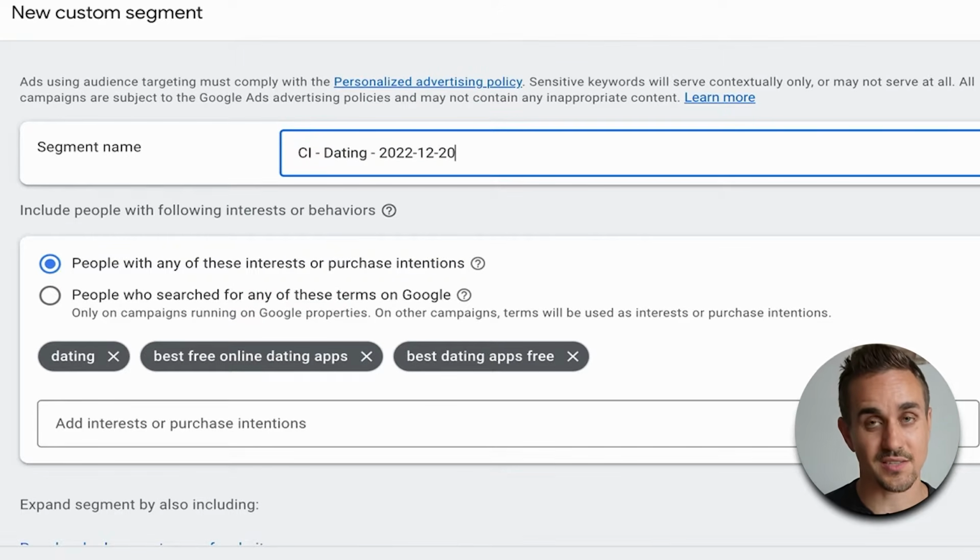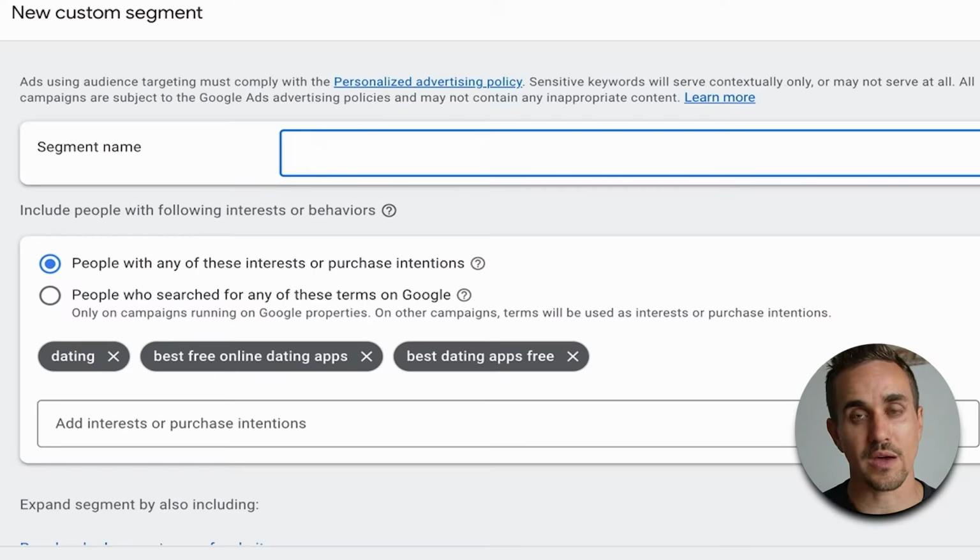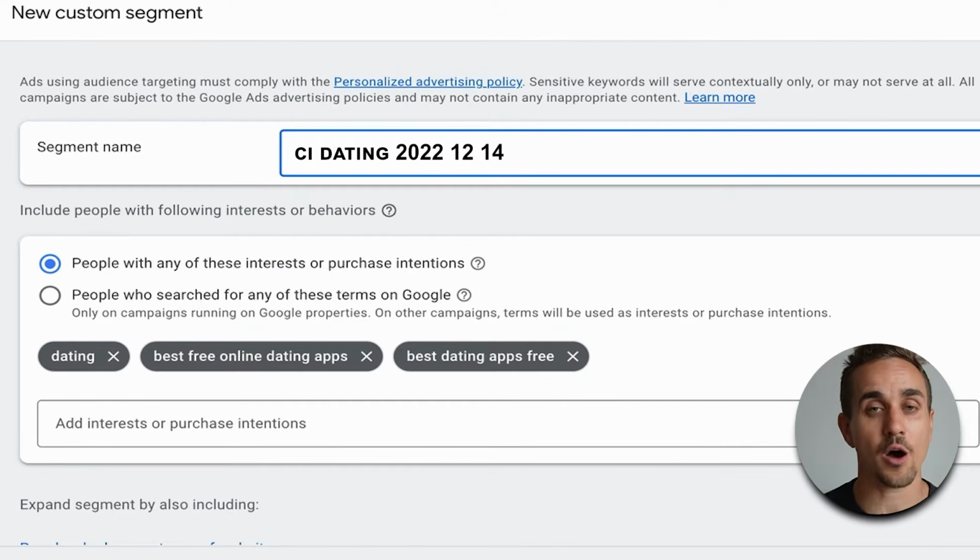Because what we might find is maybe we've got our dating one that we create today, and maybe in 3 or 4 weeks, we create a similar one, but that's a little bit different, a little bit modified, and we'll have a different date on that one. And that will help us be able to determine which ones are working and when did we create those.